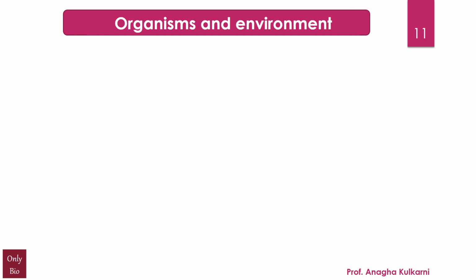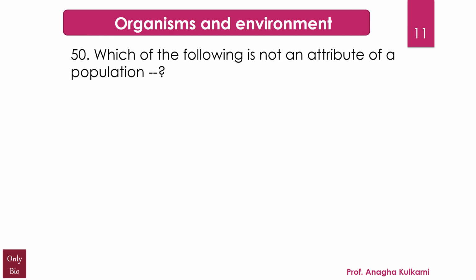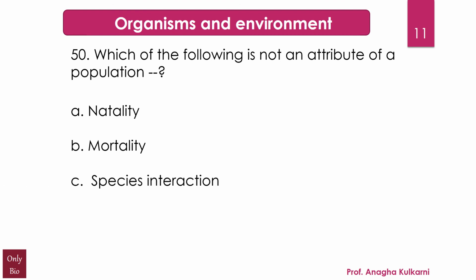The next question relates with the chapter Organisms and Environment, and the question is, which of the following is not an attribute of a population? A. Natality, B. Mortality, C. Species interaction, and D. Sex ratio. And the correct answer for this question is C, species interaction. Because we all know natality is birth rate, mortality is death rate, sex ratio is the number of females per thousand males, all of which are the attributes of a population. Species interaction certainly is not an attribute of the population.